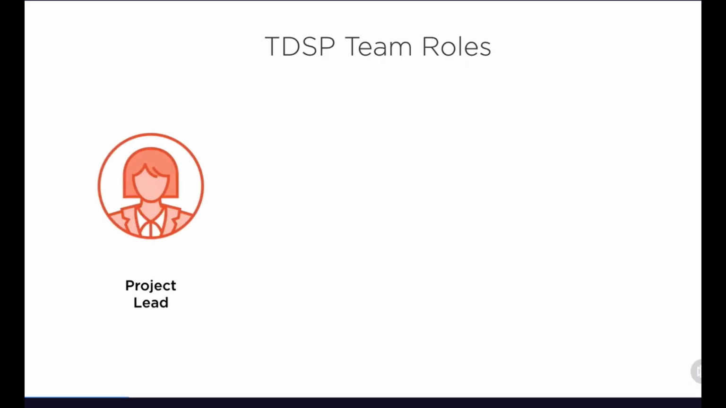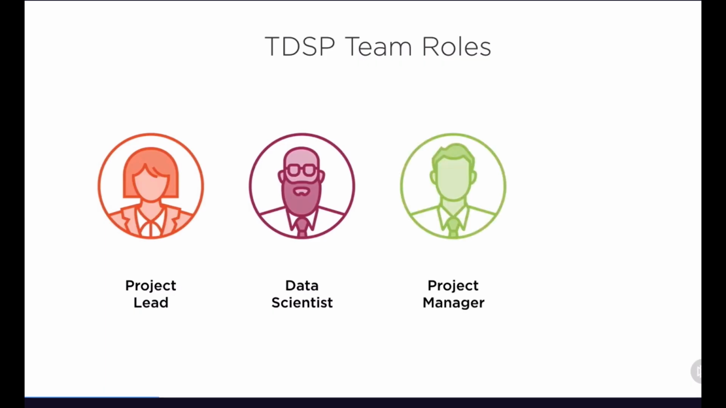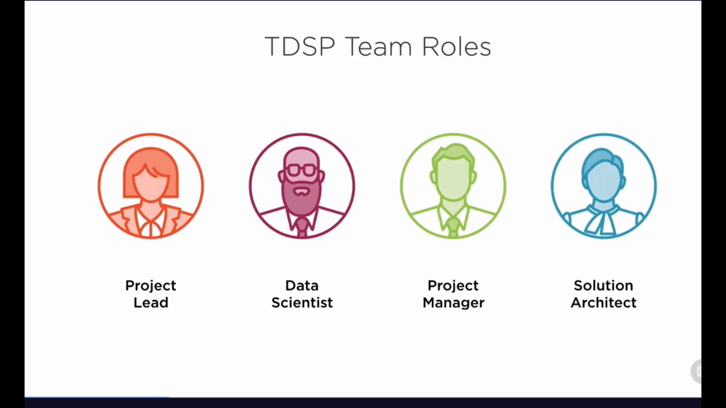But first of all, let's look at the team roles that are associated with the TDSP, because this will factor into the life cycle. First of all, we have the project lead, and this is going to be the individual that ultimately is responsible for what the team is going to produce. And then we have the data scientist, who is going to be responsible for analyzing and pulling actionable insights out of the data. We have the project manager, who helps manage the day-to-day process of the team. And then we have the solutions architect, who is responsible for ultimately how this insight is going to be operationalized within the organization.